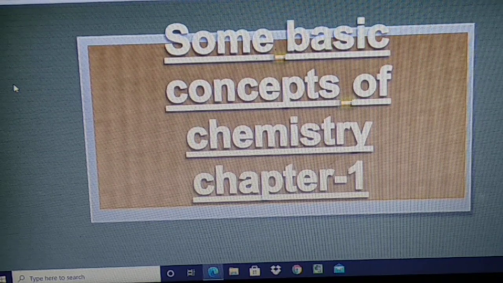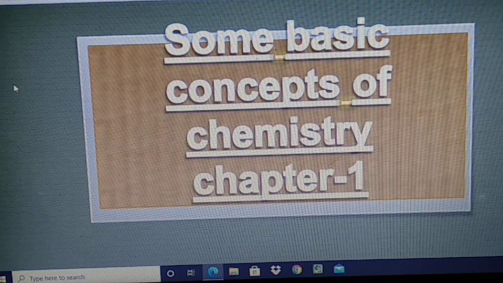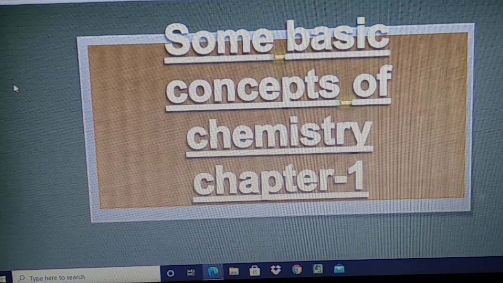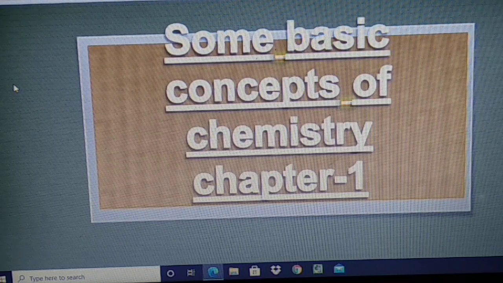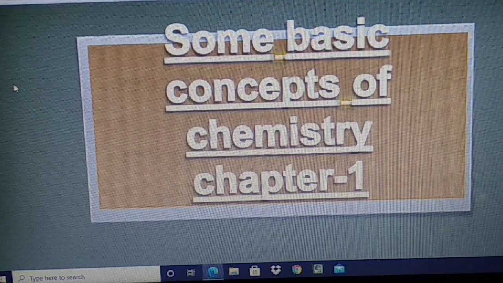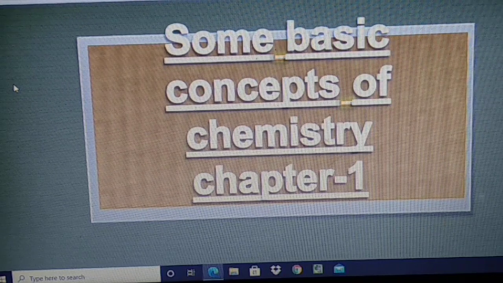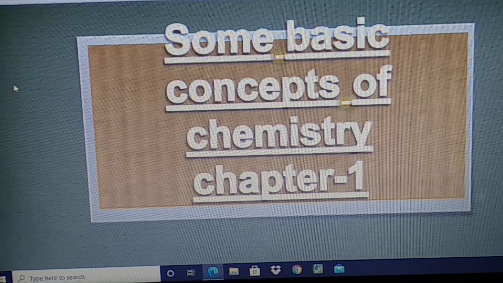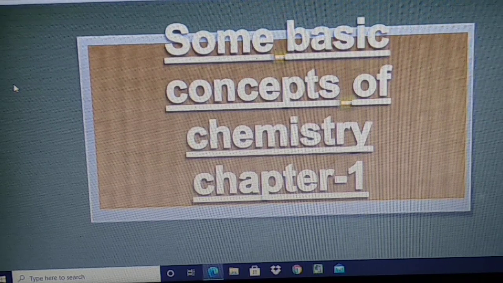Today, we will discuss the laws of chemical combination. I discussed the previous day that reactants convert to products, and the formation of product is governed by different laws, like the laws of chemical combination.